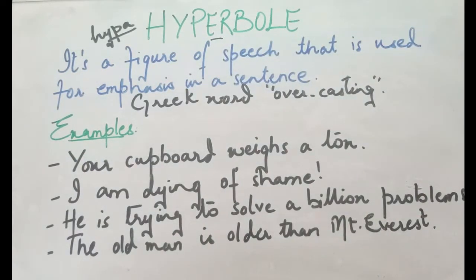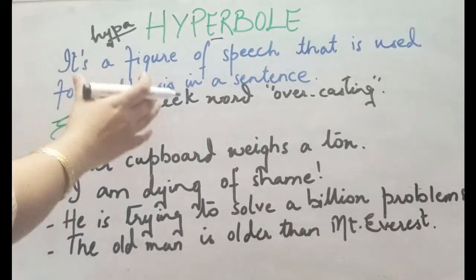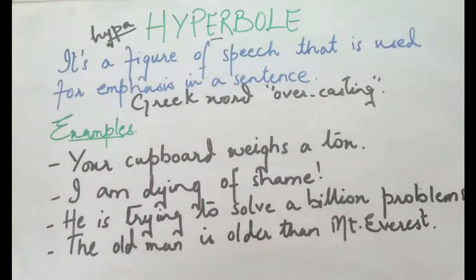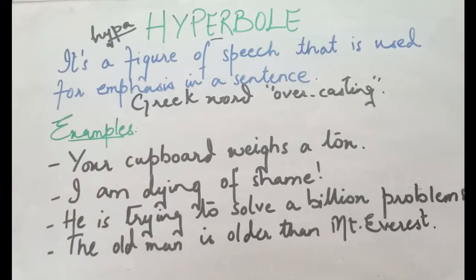So you see, it's a figure of speech that involves exaggeration and is used for the sake of emphasis in a sentence. Like you can say some words, some sentences very easily. Some people use it in day-to-day conversation. For example, I can give you: it's been ages since I last met you. Now, it's not that ages have passed. It means it was a long period of time since you met that person. So let's go through some examples, and then we'll go to the literature part where some of the poets or writers have used hyperbole.